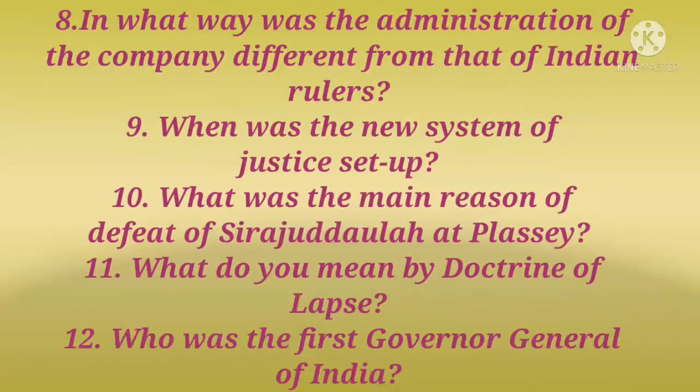The main job of the Governor General was to introduce administrative reforms. The main job of the collector was to collect revenue and taxes and maintain law and order in his district.